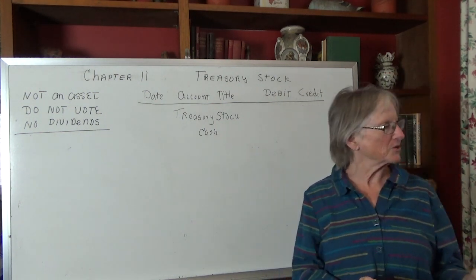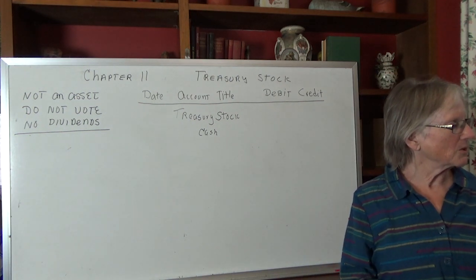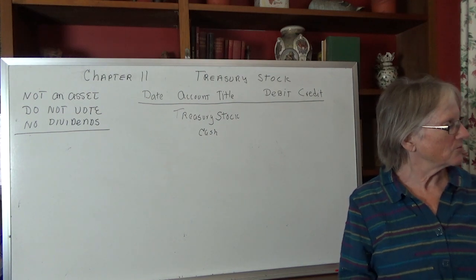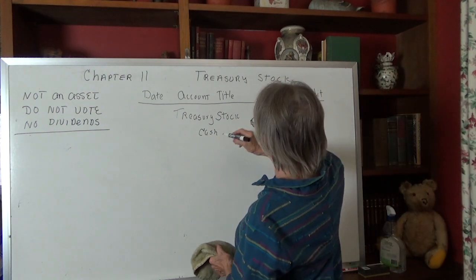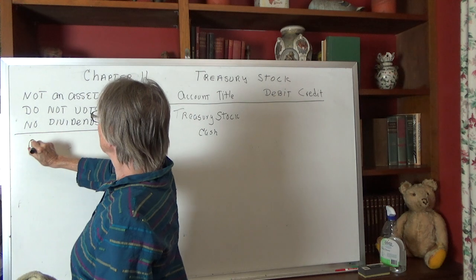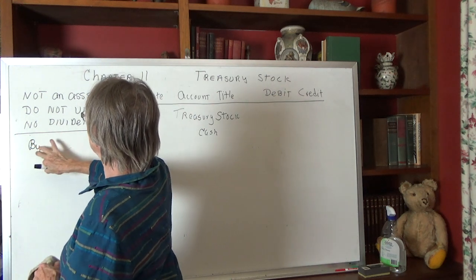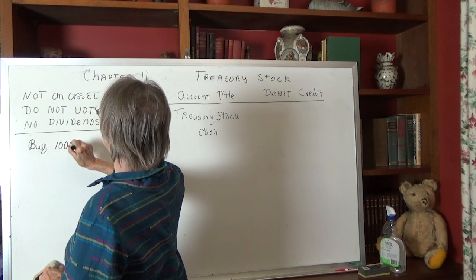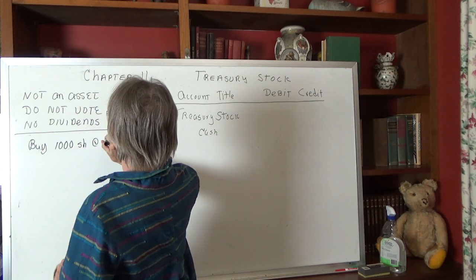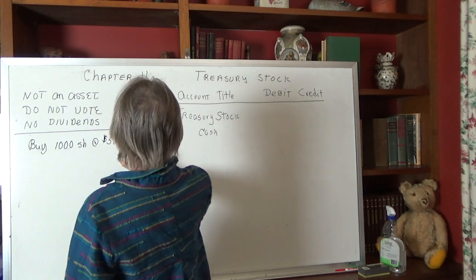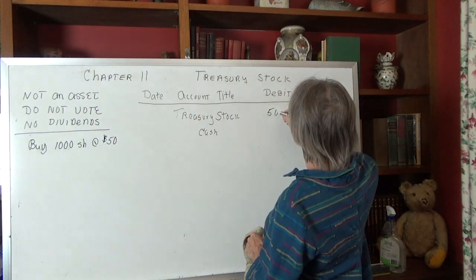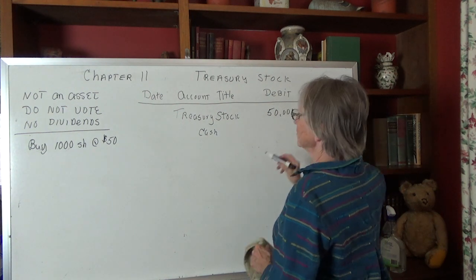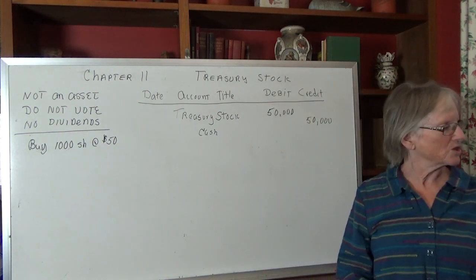So if you want to follow along in the notes, let's say we bought treasury stock, 1,000 shares, at 50. I'll put this here so we don't lose track of what we're doing. We buy 1,000 shares at 50, and that's going to be the cost base. So now we've got treasury stock of 50,000. Now we're going to follow this through in sequence. We're not going to resell all the shares.